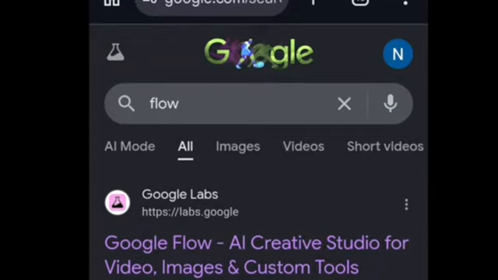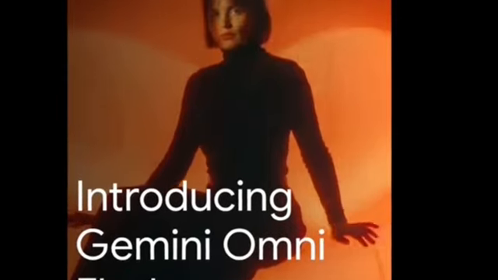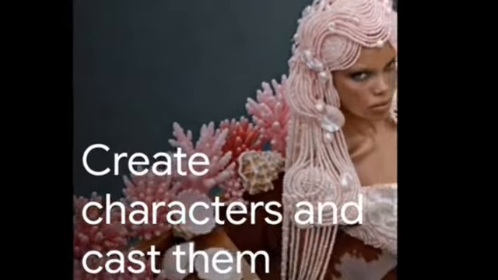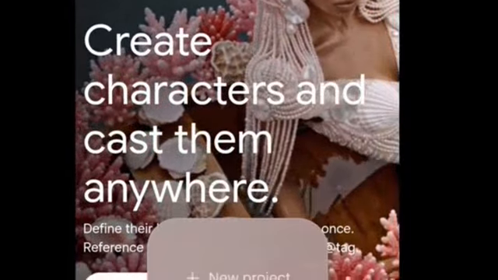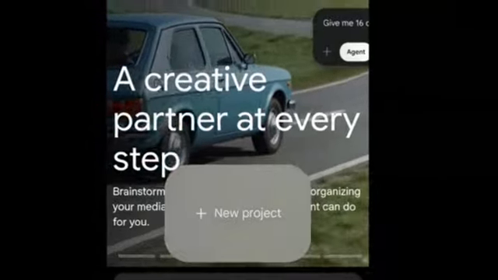Now you head over to your Chrome browser, and you type Flow. After typing Flow, you'll see Google Labs, that is Google Flow. You see this one. Then you click on it. If you have not signed in, you sign in with your Gmail. You have already signed in, that's why you're seeing it at the top. Then you go to new project.